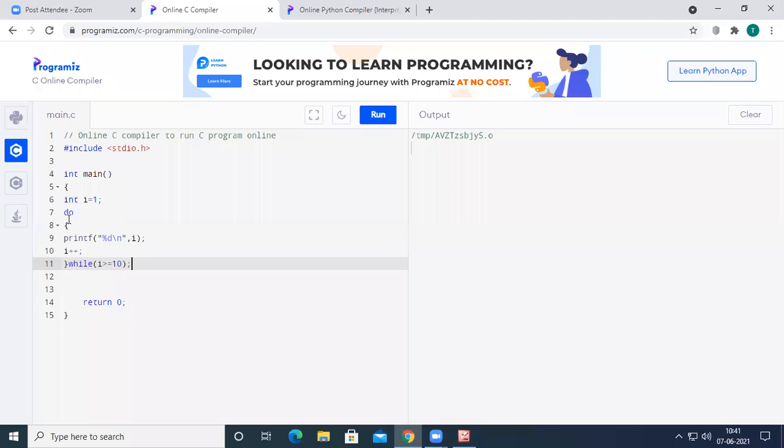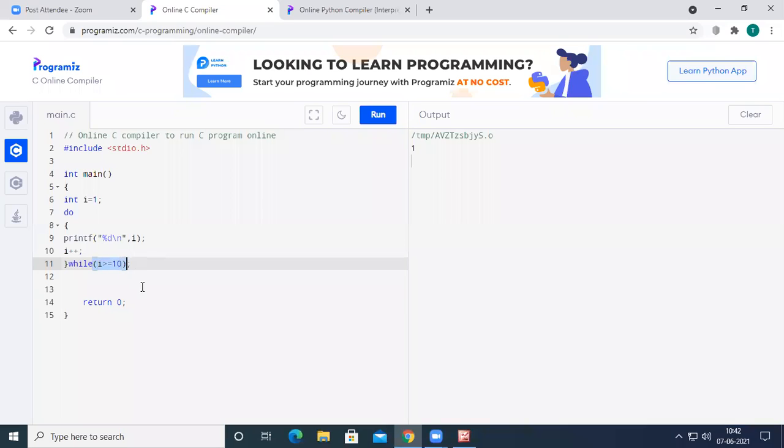So if you use this do while, and if you run the code, it will print 1 on the output screen. How is the 1 printed on the output screen? Here I equal to 1, and then we enter into the do loop, and it has printed the value of 1, and 1 will become 2, and then we are checking the condition. 2 greater than or equal to 10. 2 is not greater than or equal to 10. The condition fails. Since the condition fails, it will not enter into the loop again.